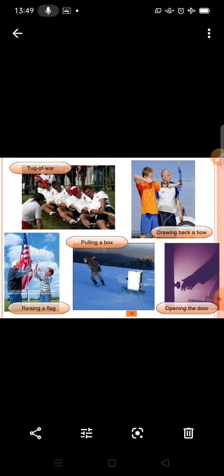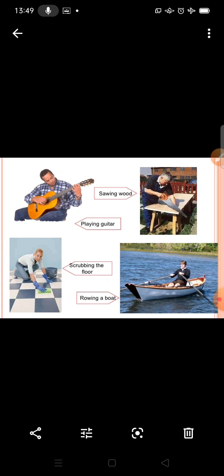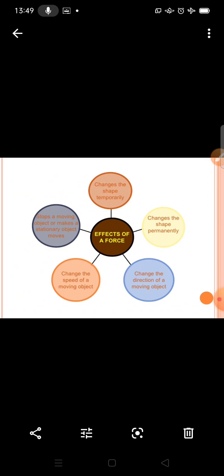You can see tug of war, pulling a book, everything needs a force. Tug of war, pulling a box, drawing back a bow, raising a flag and opening the door. Now you can see there are many examples of force. So now we will discuss the effect of the force.